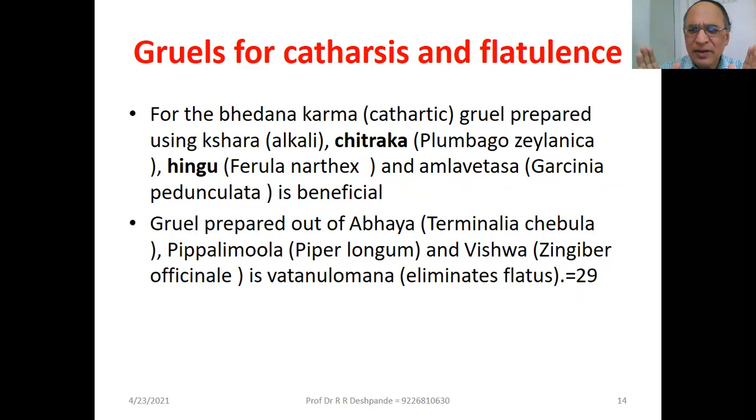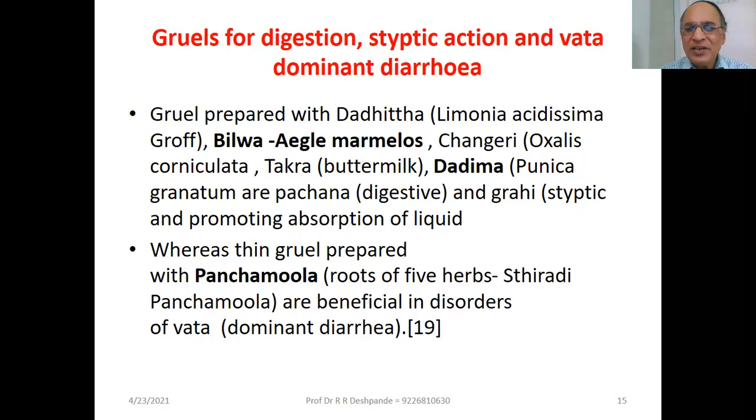Gruels for catharsis and flatulence. For the bhedana karma, that is cathartic action, gruel prepared with alkali, Chitraka, Hingu, and Amlavetasa is beneficial. Gruel prepared out of Abhaya, Haritaki, Abhayarishta, Pippali Mula, and Vishwa. Vishwa is the name for Suntha, Zingiber officinale, is vatanulomana. Vatanulomana eliminates the flatus. Gas is reduced. Pavanamuktasana for the gas. Gruels for digestion, styptic action, and vata dominant diarrhea, to control the diarrhea.